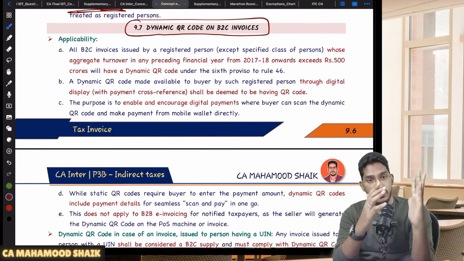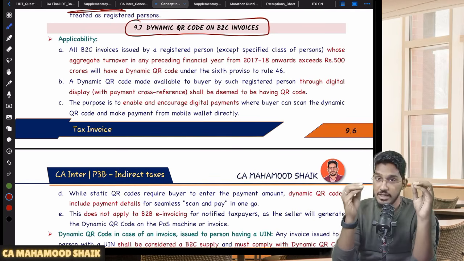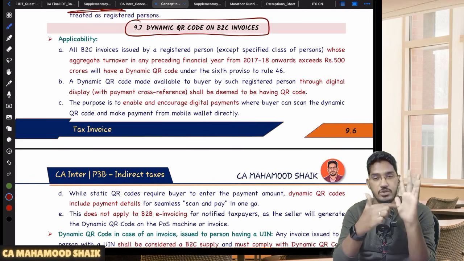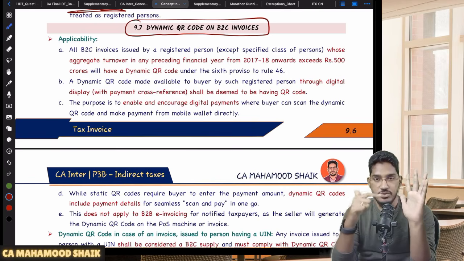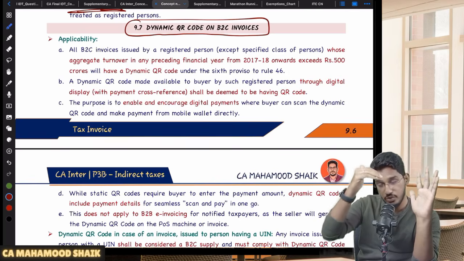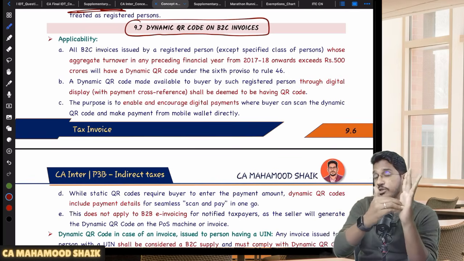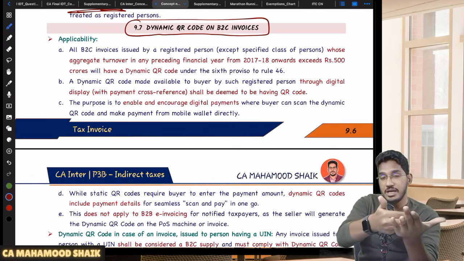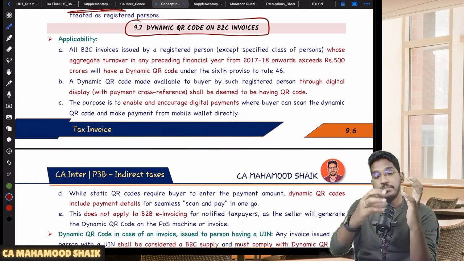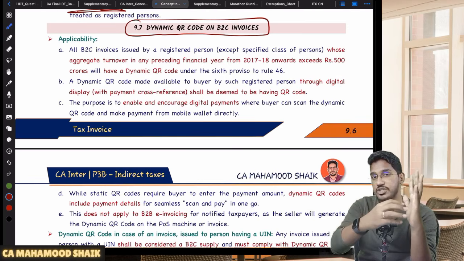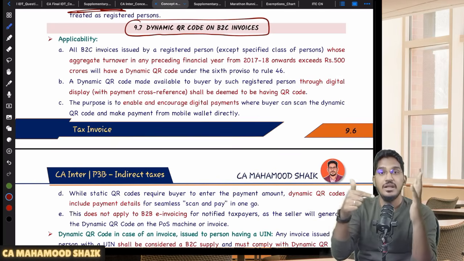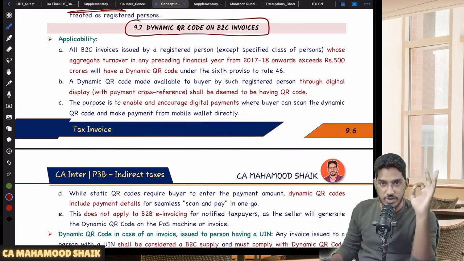Just scan the QR code and the amount will get automatically shown in your device, and you just have to make the payment. That is what I call a dynamic QR code. Now if the next person comes to the counter and wants to make the payment using UPI, the same QR code will not be shown to him. The employee will once again enter the amount and generate a fresh QR code. When the next customer scans that fresh QR code, whatever amount he has to pay will get reflected automatically. That is what we call a dynamic QR code.